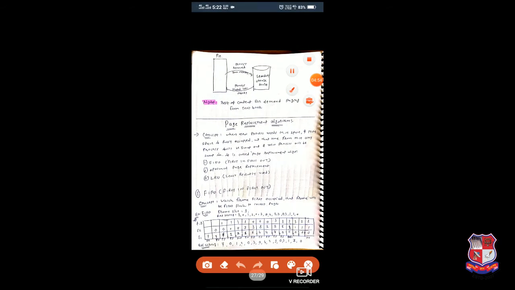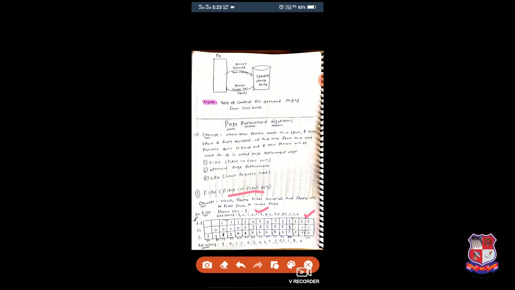Now we will see an example of FIFO, first in first out. Here we have the frame size and the reference string, which is nothing but the pages, the number of pages.